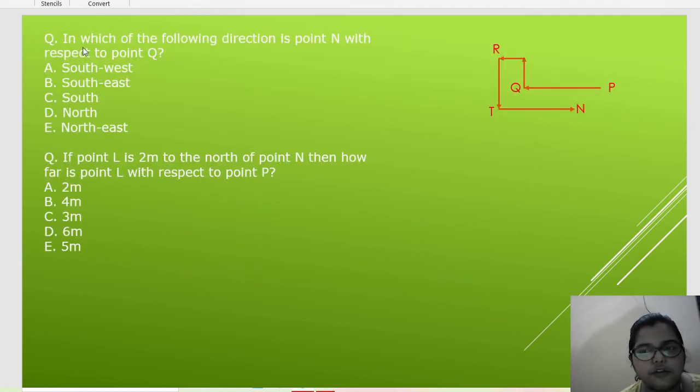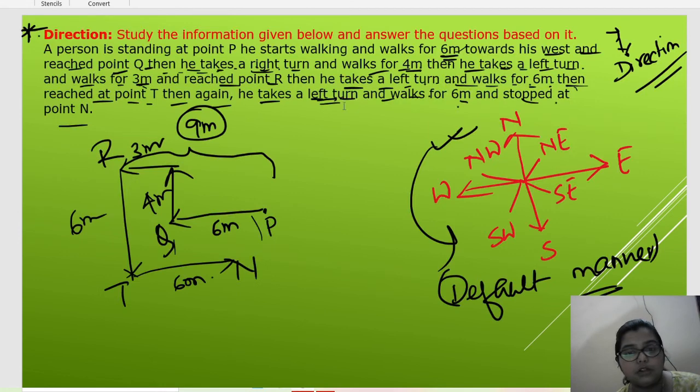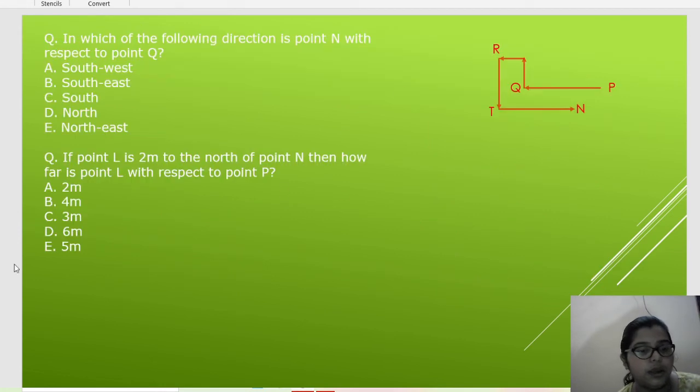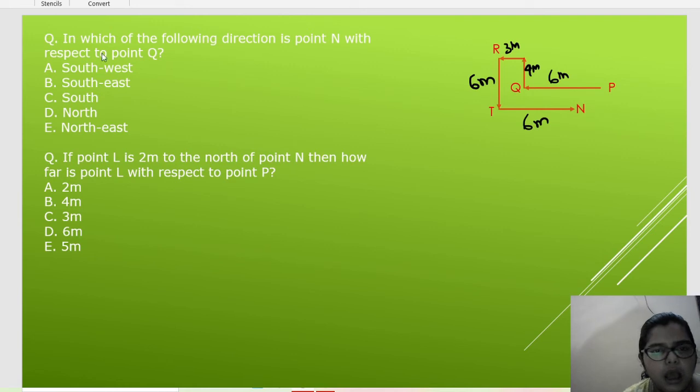Now we have the first question. This one means our picture. Okay, so it is 6 meter, it is 6 meter. It is 3 meter, it is 4 meter, and it is also 6 meter. Done. Now, which of the following directions is point N with respect to Q?